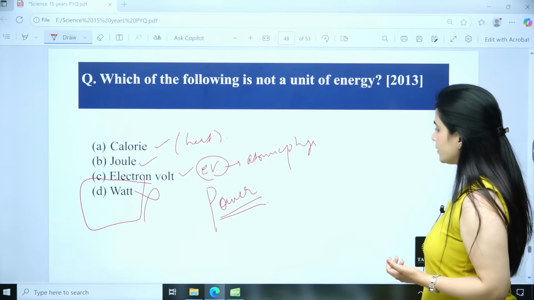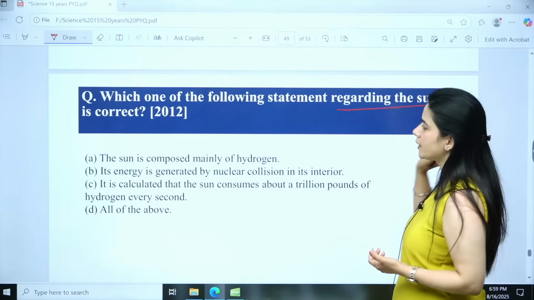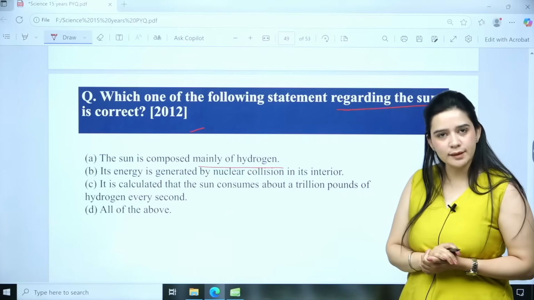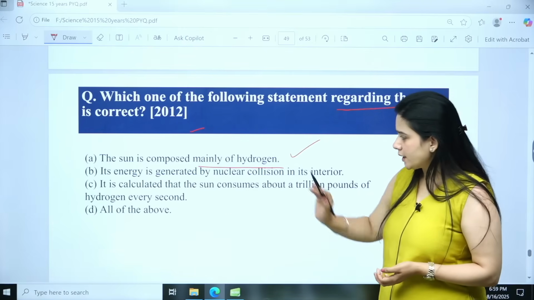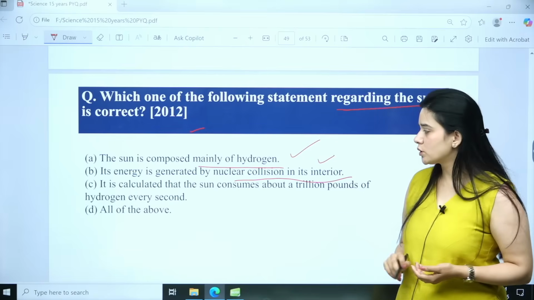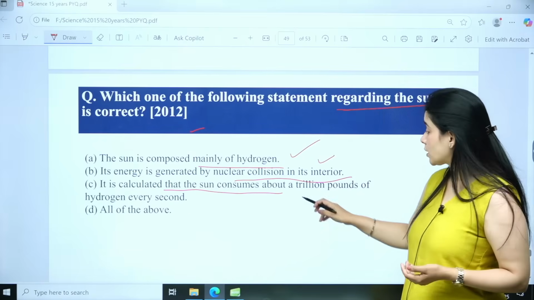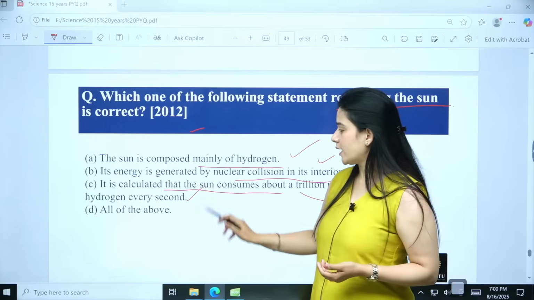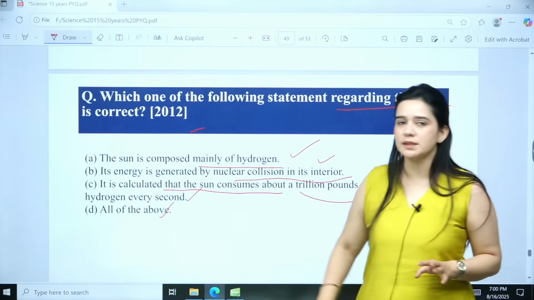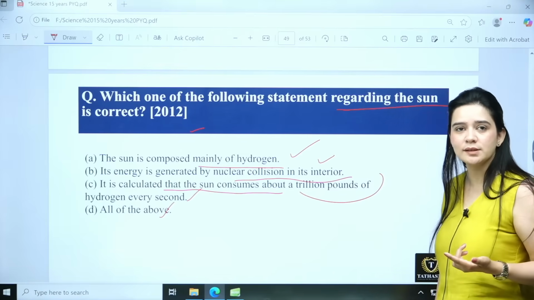Then coming to the next question, which one of the following statements regarding the sun is correct? The sun is mainly composed of hydrogen, that is right. Its energy is generated by nuclear collision in its interior, that is also right. The nuclear fusion reaction is happening there. It is calculated that the sun consumes about 1 trillion pounds of hydrogen every second, which is also scientifically right. So all the three statements are correct. We have studied that the fusion reaction is happening there.